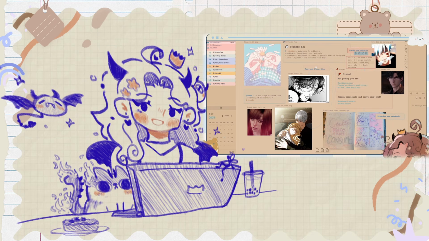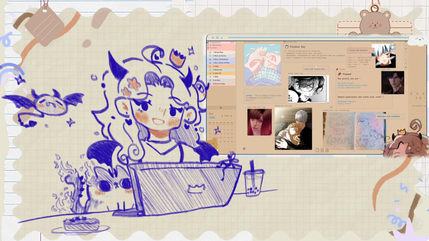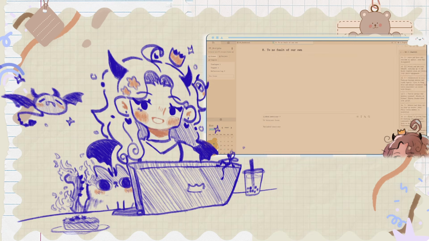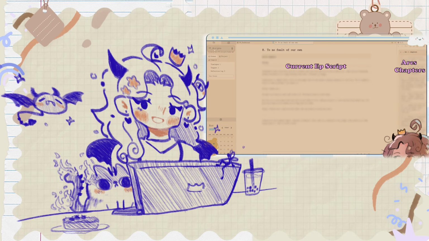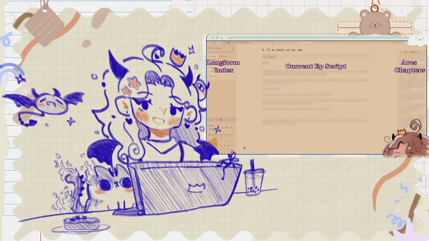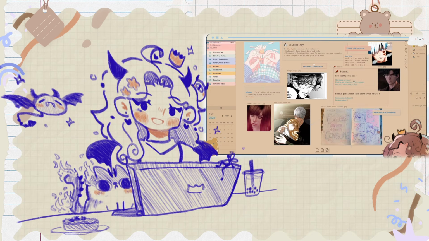I'd like a bit more of a functional vault, still a bit aesthetically pleasing. In my last video I saw a comment where somebody mentioned they were curious about how I link things within my vault and how everything can still read with each other, if it's relevant. I don't actually have anything set up intensively like that yet. I'd like to start thinking ahead about how I would keep all of my notes organized and linking together, and most importantly, how I am going to stay on top of all my projects, because that was the whole point of me switching to Obsidian.